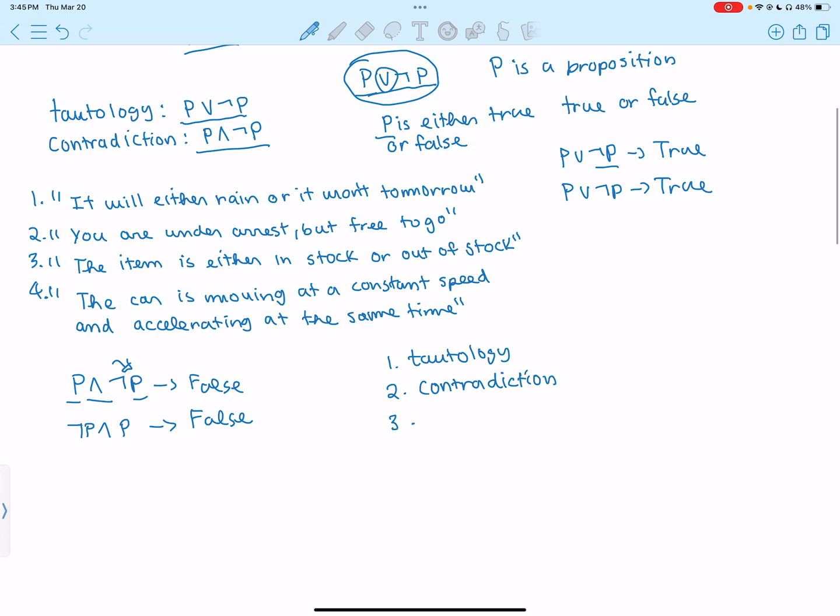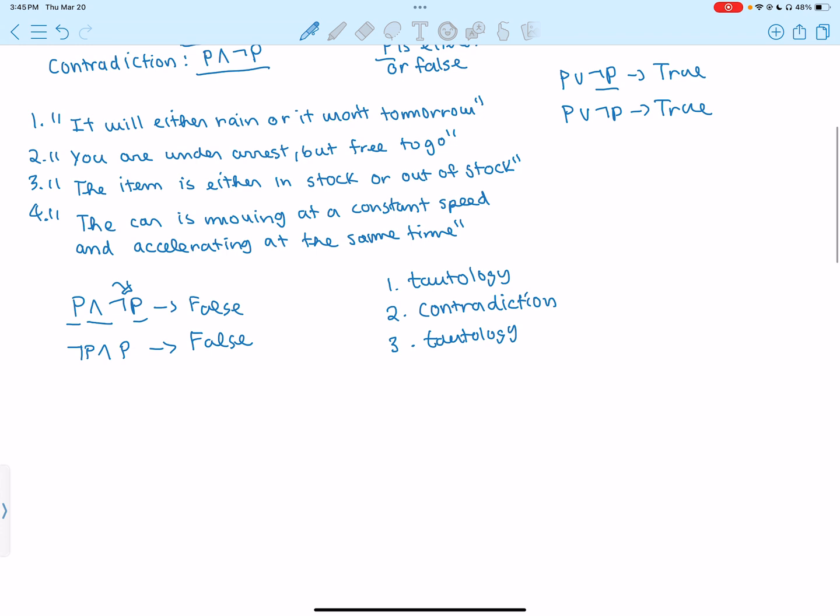Now let's take a look at number three. The item is either in stock or out of stock. Again, we can see that this is a tautology because it will always be true. Either the item is in stock or it's out of stock. There's no in between. So regardless of whether it's in stock or out of stock, the statement will be true.